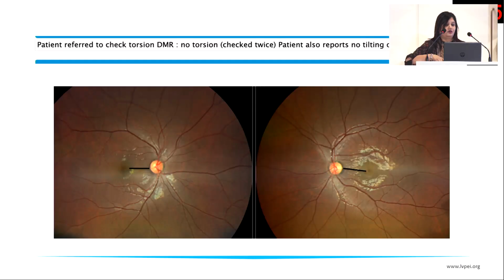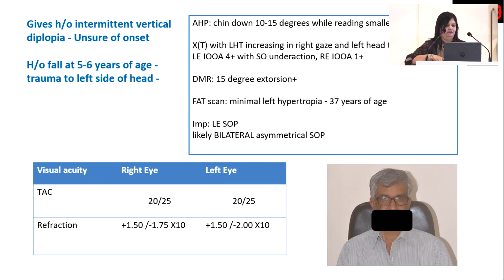This torsion was also much better when we saw him post-operatively. And when I say it's not always easy, there is this other gentleman who gives a history of intermittent vertical diplopia. He's unsure of when it started. He's in his early 60s, and he says he probably had a fall at the age of 5-6 years, and maybe that's when it started, but it's all very vague. He has a small abnormal head posture.